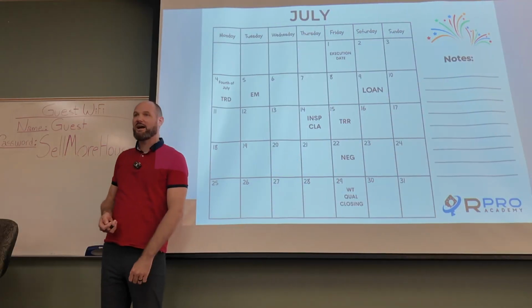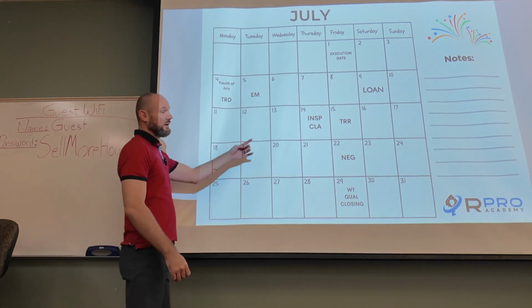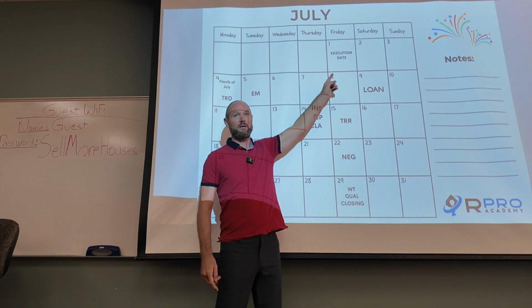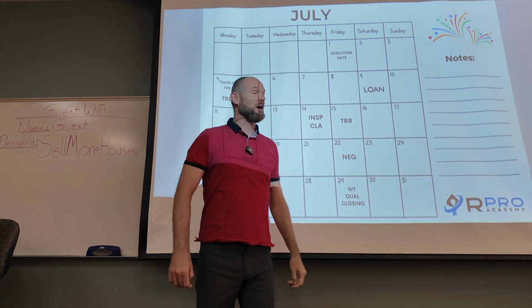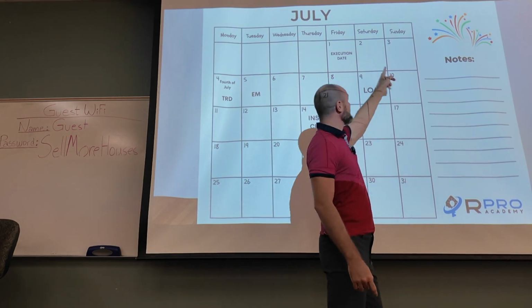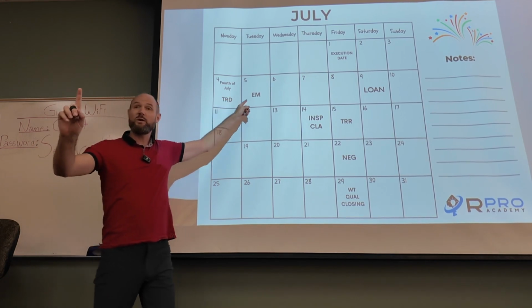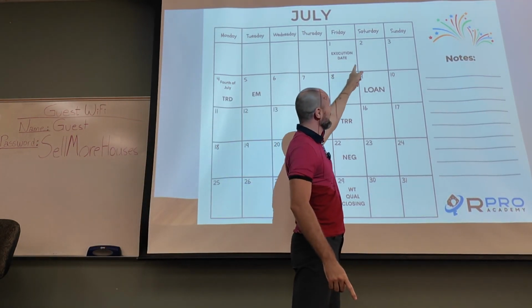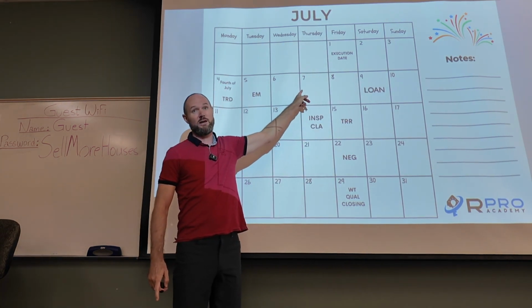All right, so let me tell you how I got my answers one more time. We've got our execution date, which is the 1st. I gave you that one. I hope you got that one right. Now our earnest money, we got 3 days to deposit it, right? 0, 1, 2, 3. Uh-oh, it's the 4th of July. Now again, we don't calculate business days. If you calculated business days, you would say 0, 0, 0, 0, 1, 2, 3. You would be 2 days late.